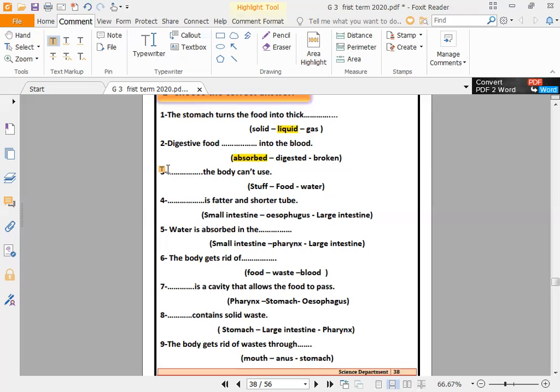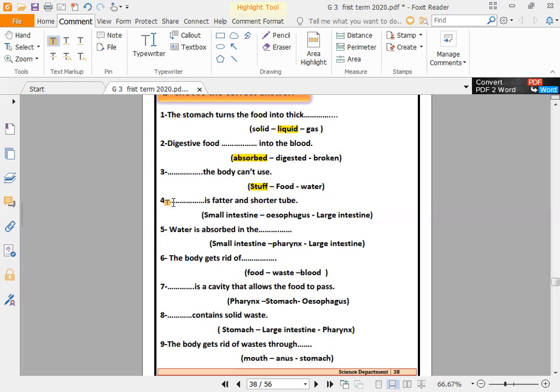Number three, the dots the body can't use. The body can't use water? No, it uses water. Food? No, it uses food. Stuff? Yes, stuff equals the waste. Excellent. So the body can't use waste, so it will get rid of the stuff through the anus.